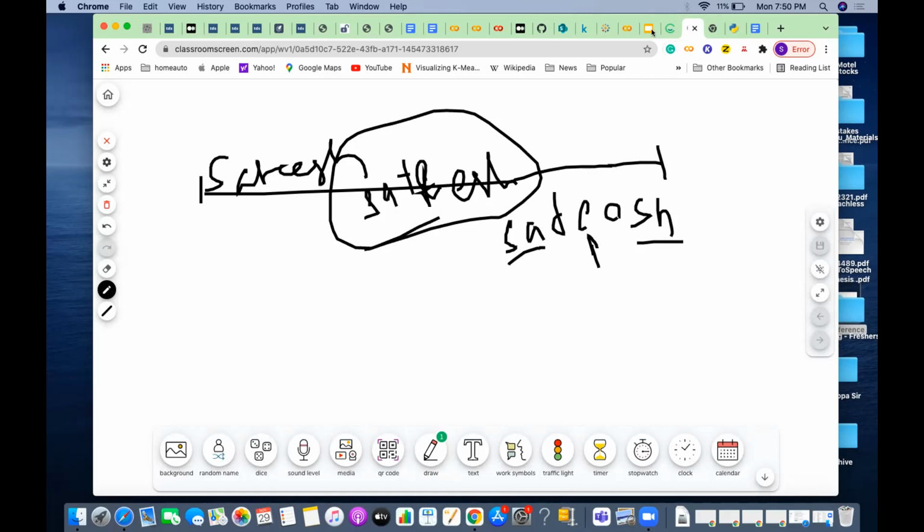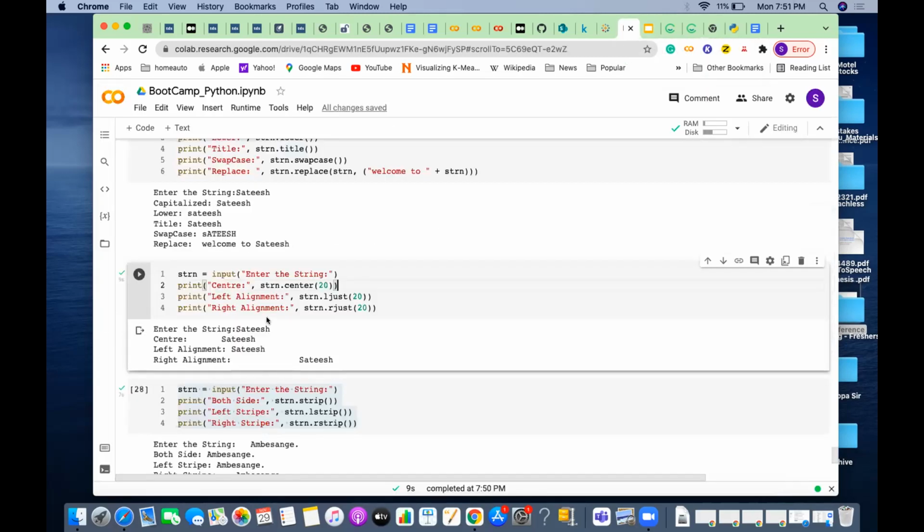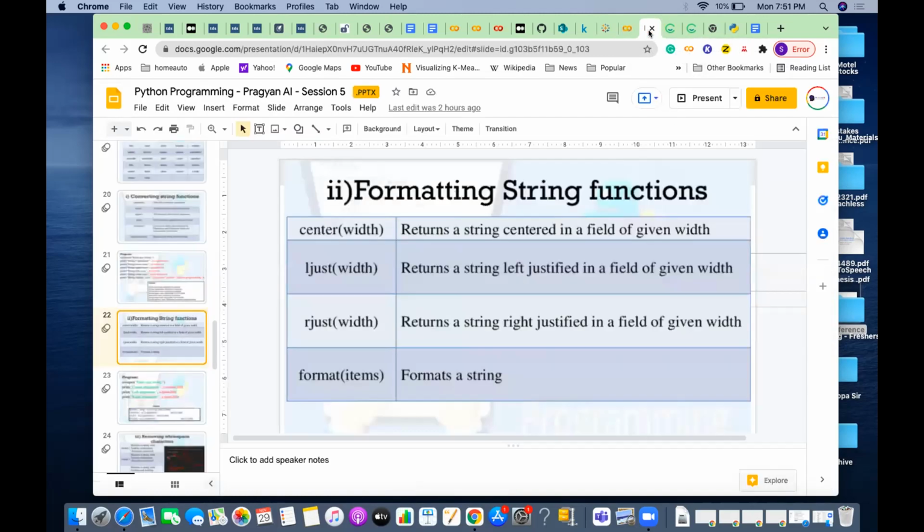So automatically it will do the alignment. If you see here, this is center, so it has given some space here and some space here, and left aligned is actually it starts from that, right aligned is actually this end. So you can do all those kinds of operations on the string. So this is called formatting of the strings. Any question here? Any questions?